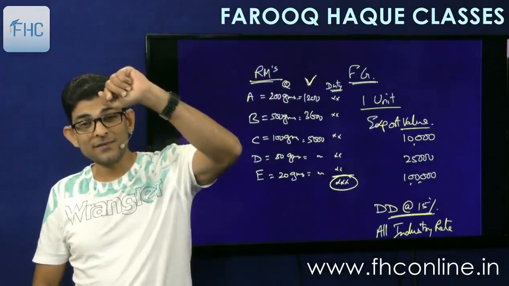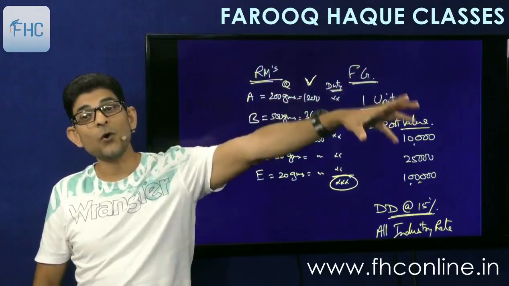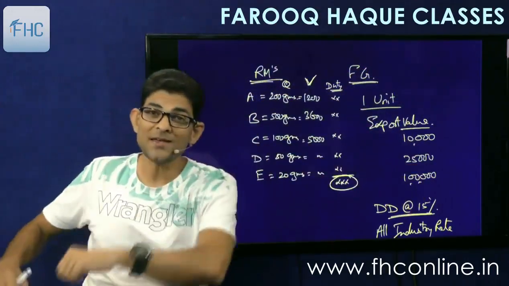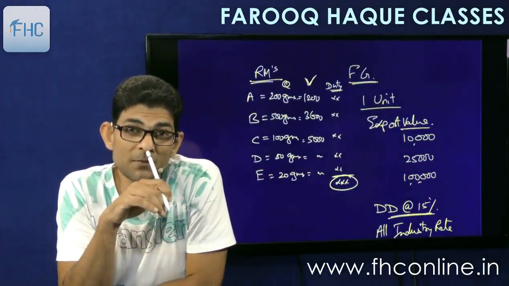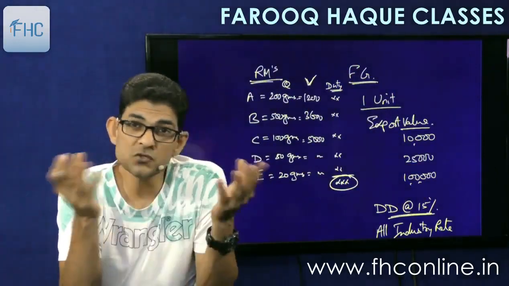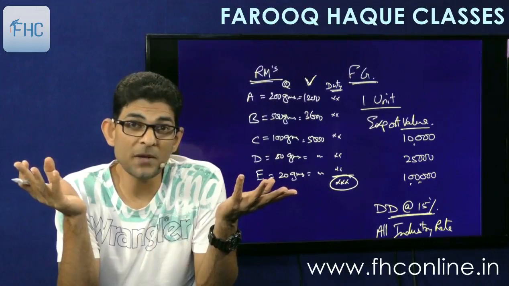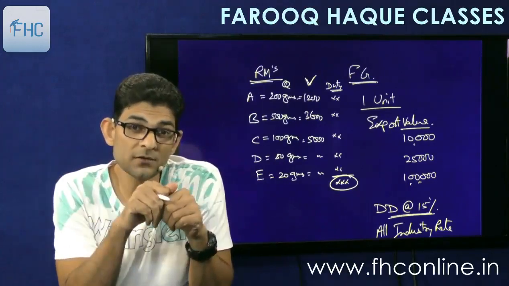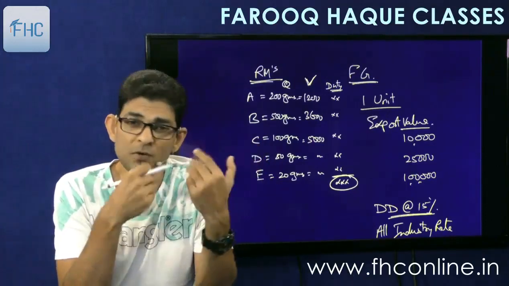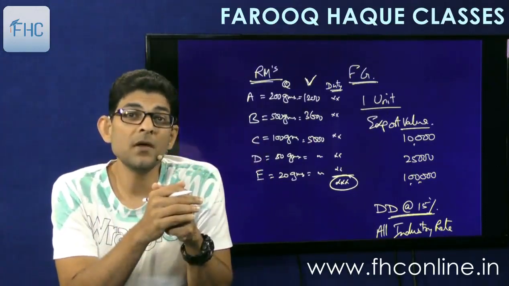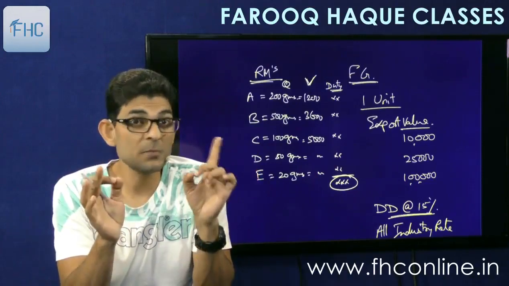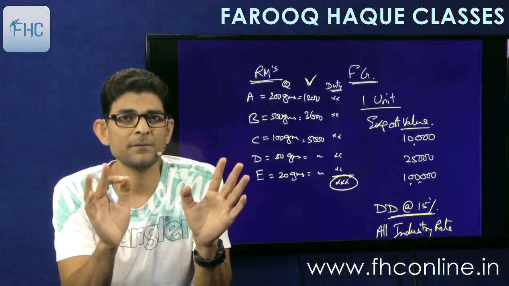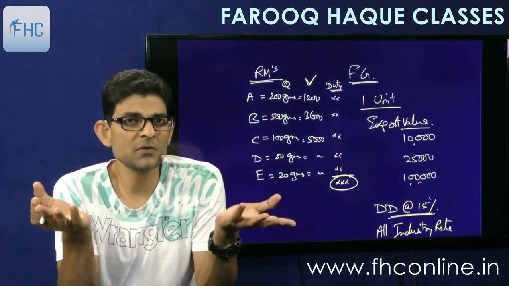Thirdly, there might be some goods for which the all industry rate is not prescribed. Yeah, I am exporting something for the first time out of India. So government has not fixed an all industry rate for my product. Then what? How will I get the drawback? Then you have to follow the same system. You have to make an application to the government for fixing a brand rate, not the special rate, brand rate, because there is no all industry rate prescribed for my goods.